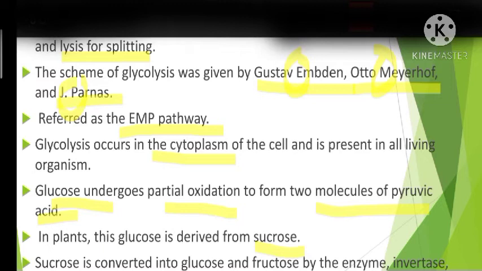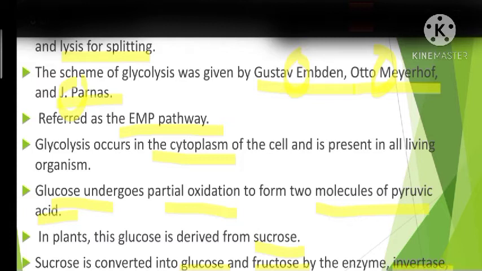So first the sucrose will be converted to two monosaccharides. What is a monosaccharide? A carbohydrate with one sugar molecule is called a monosaccharide. Mono means single, saccharide means sugar. So this sucrose, which is a disaccharide, will first be converted into glucose and fructose. Glucose and fructose are monosaccharides, and it is catalyzed by the enzyme invertase.